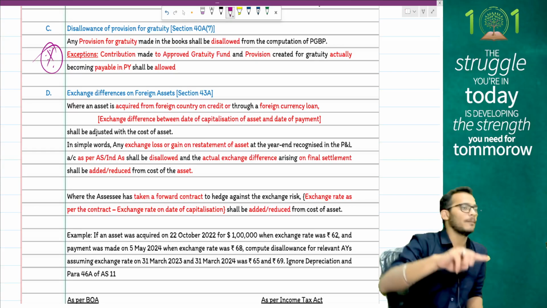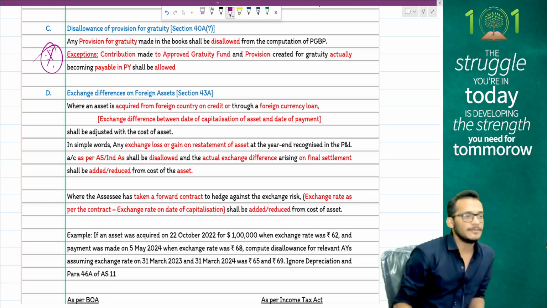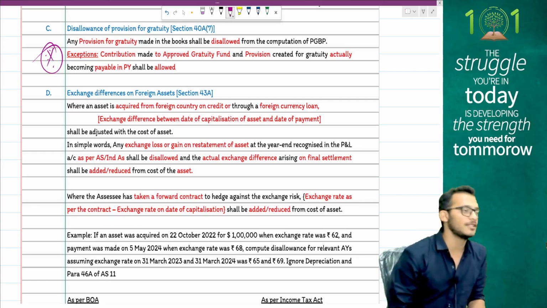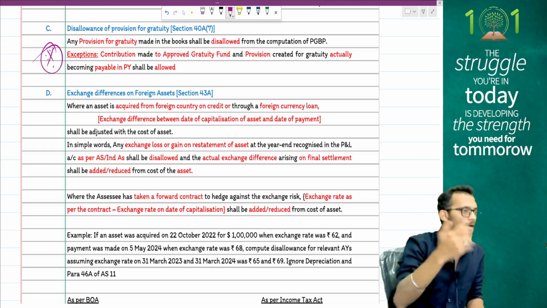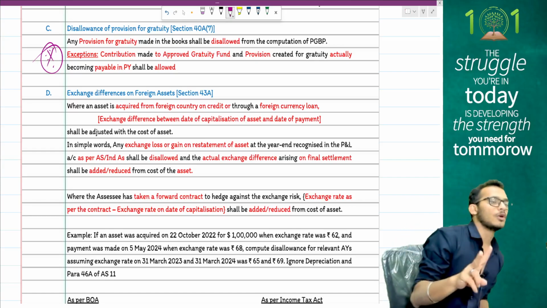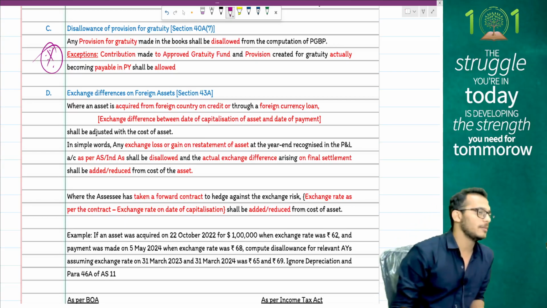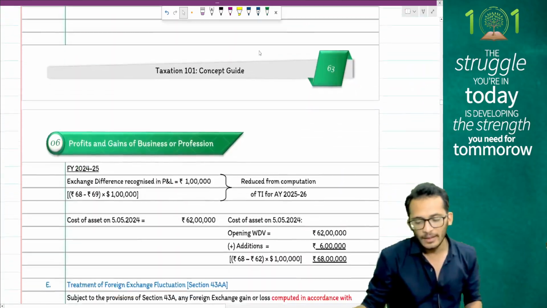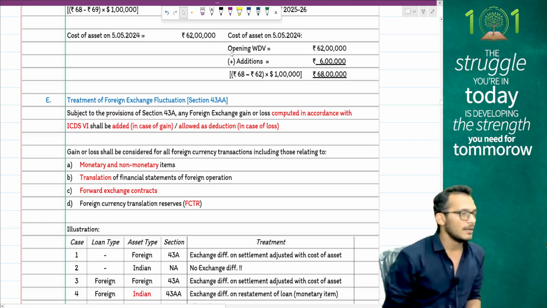This rule will apply if you have taken a foreign asset and a foreign loan. Please bear in mind that if the loan is from India and the asset is from foreign, this rule will not apply. If the asset is in India and the loan is in foreign currency, this rule will not apply. Two conditions to satisfy: the loan should be from outside India, and the asset should also be from outside India.